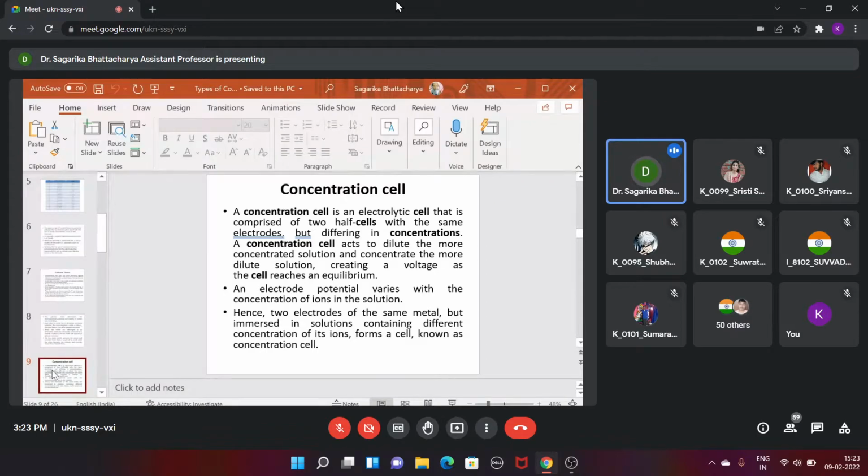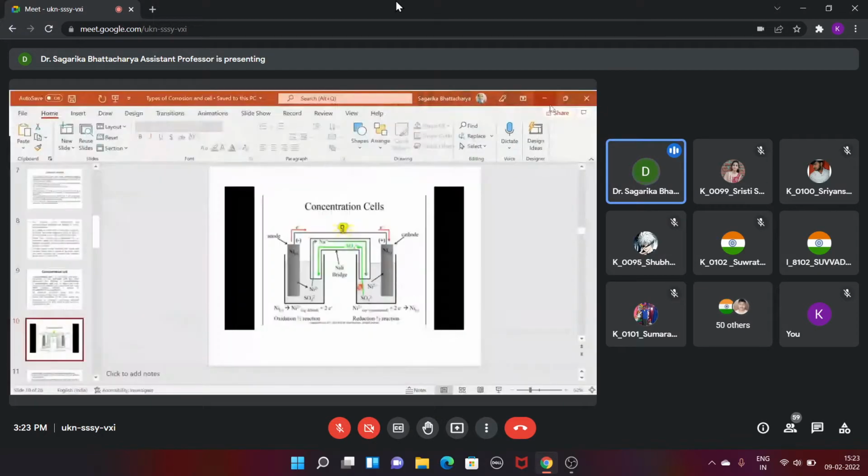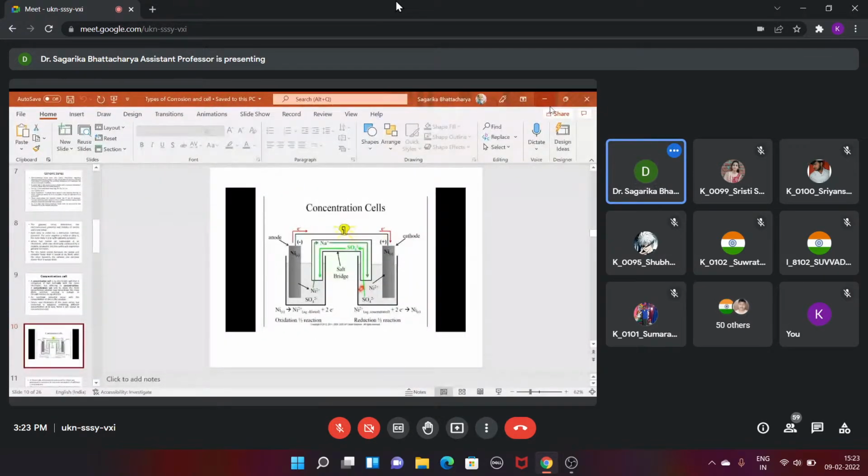Now in the case of the concentration cell, see here, it is an example of the concentration cell. Here both the cathode and the anode are made up of the same metal. We can see both are made up of nickel, right? And both the electrolyte solutions are also the same.